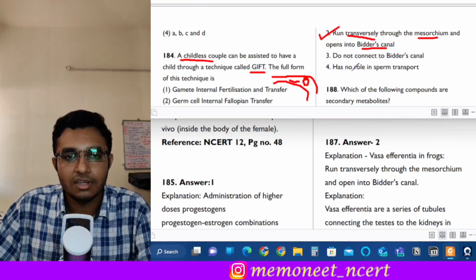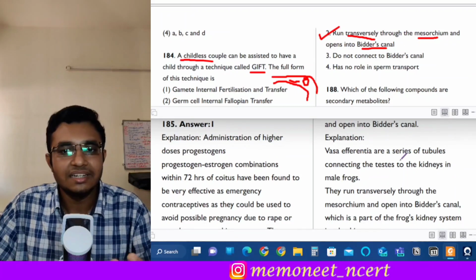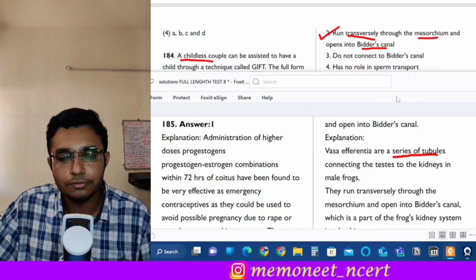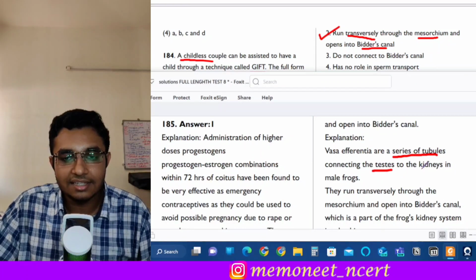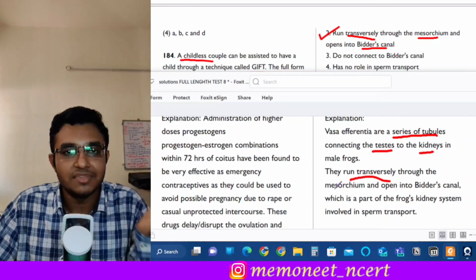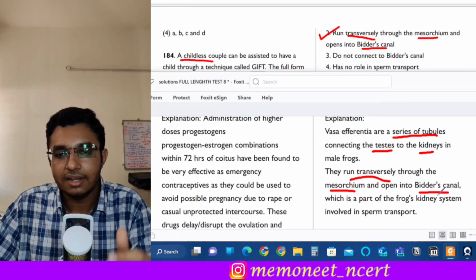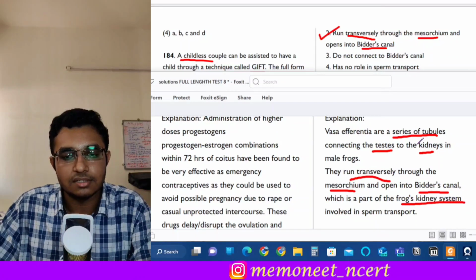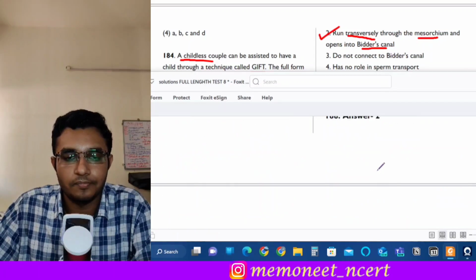Okay, because what is the vasa efferentia? The vasa efferentia are a series of tubules. Okay, you need to understand this. They connect the testes and the kidneys. Okay, they run transversely through the mesorchium. Okay, and they open into the Bidder's canal, and Bidder's canal is a part of the frog's kidney system. So this is how the sperm is transported in the frog.